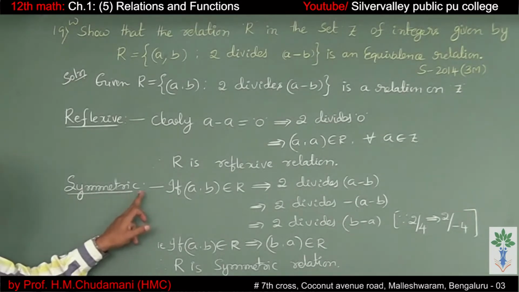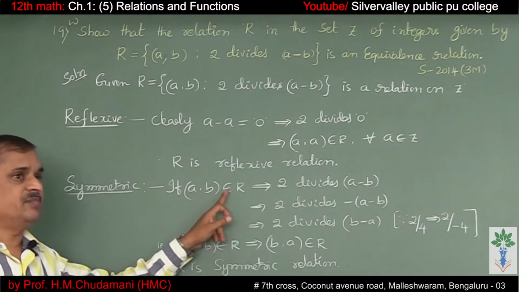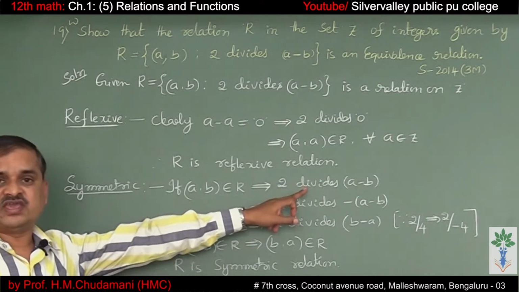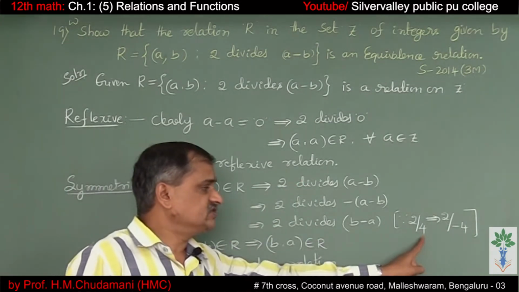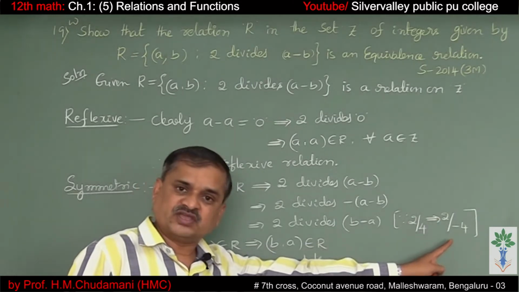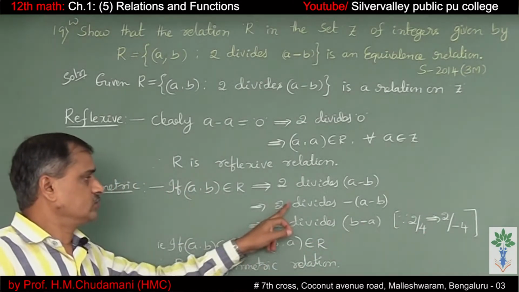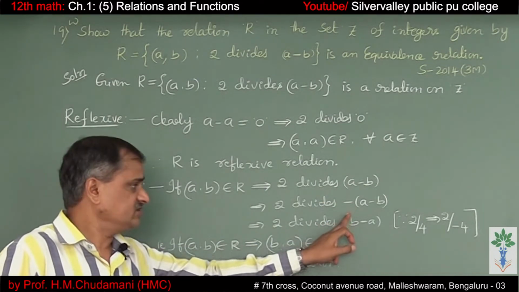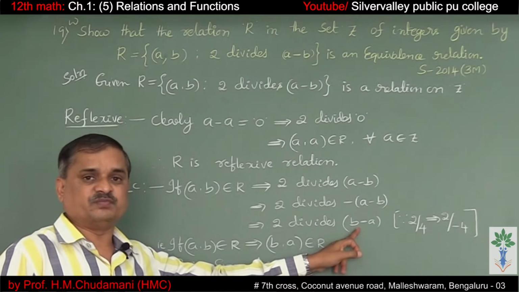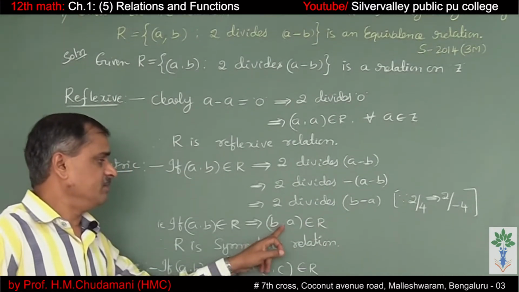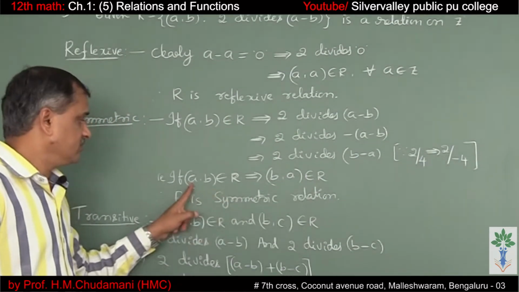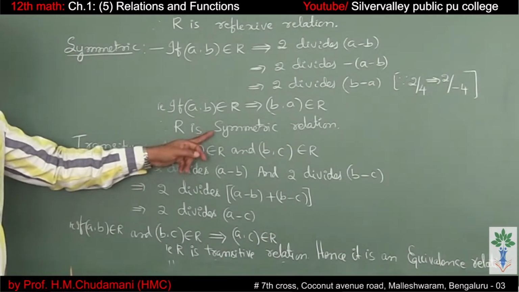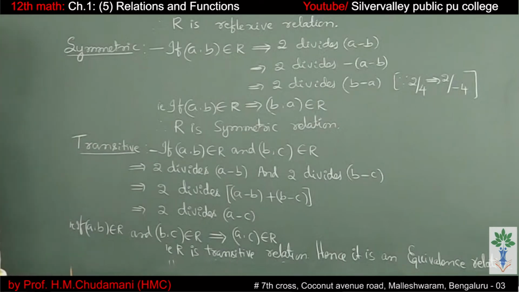Next, symmetric relation. If (a, b) belongs to R, it implies 2 divides a minus b. 2 divides 4 means 2 divides minus 4 also. So 2 divides minus of (a minus b). Remove the bracket. That is 2 divides b minus a. So that (b, a) belongs to R, provided (a, b) belongs to the relation. Therefore R is a symmetric relation.